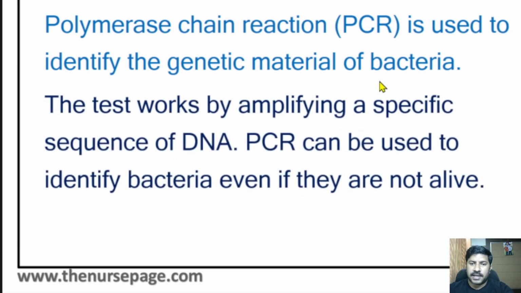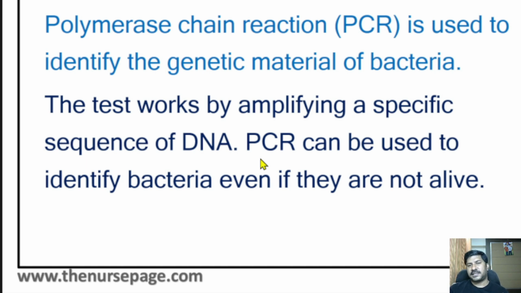The test works by amplifying a specific sequence of DNA. PCR can be used to identify bacteria even if they are not alive. So this will be helpful to find bacteria also, not only virus. In the previous question, we studied the culture test to identify the species of bacteria.